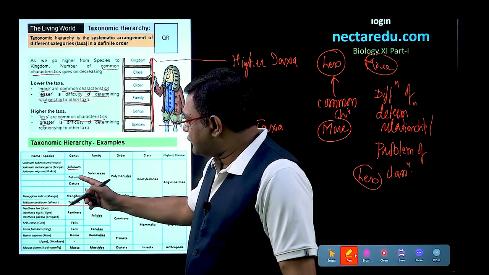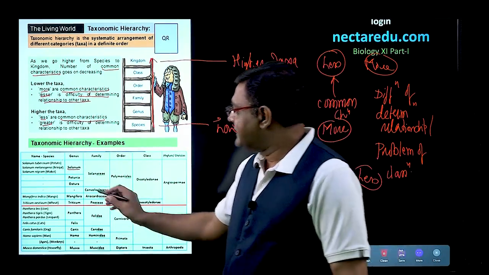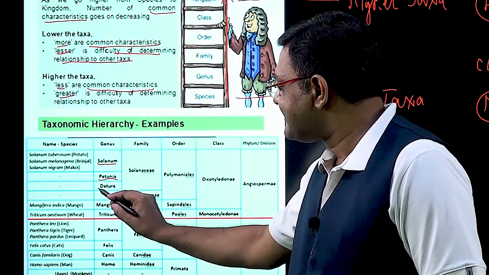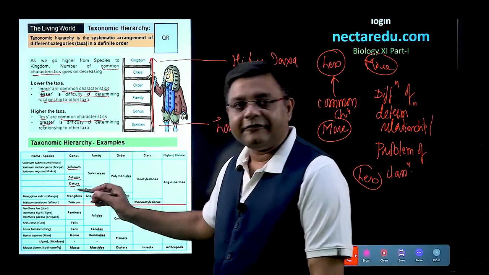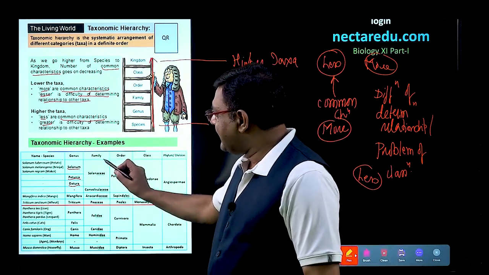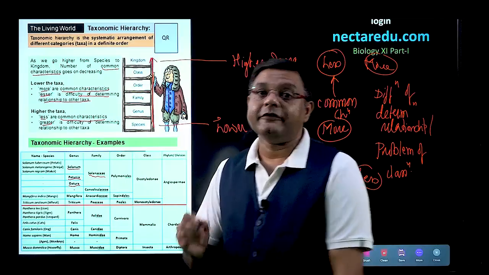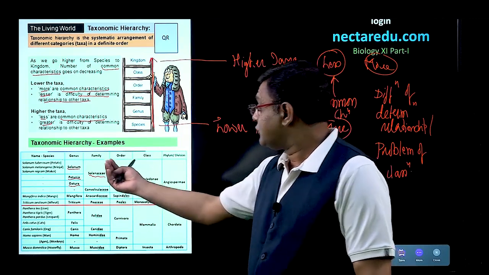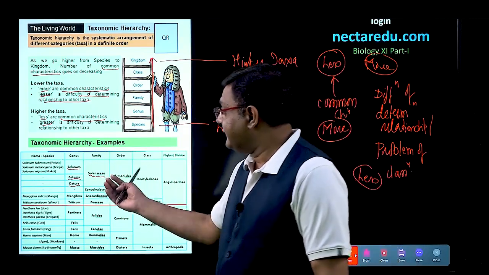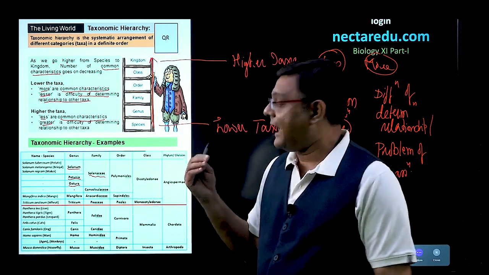Now, there are two genera as well. The one genus is called as Petunia, second genus is called as Datura. Now, these three genera, if we combine, then we can place in a common family which is called as Solanaceae. So, as we are moving towards the higher end, then we can see that the merging is happening.